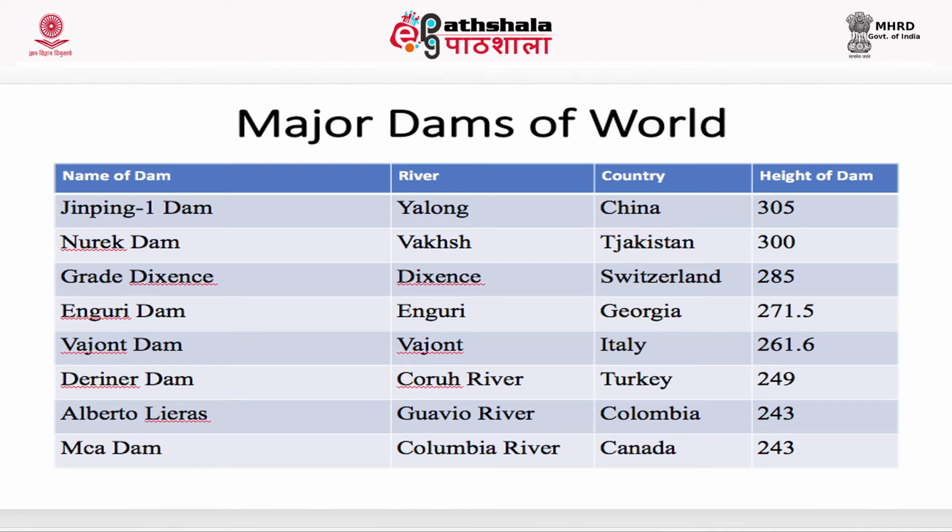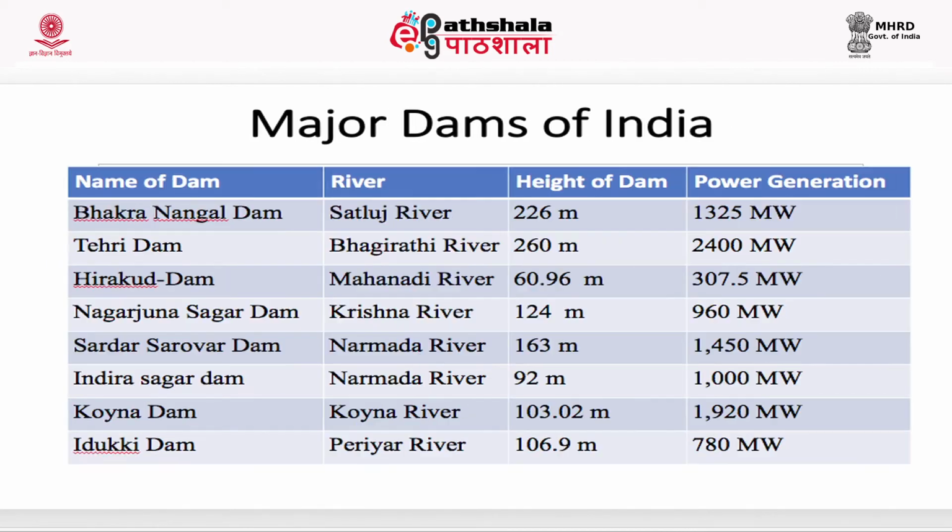Of these, Jinping 1 Dam is the highest in the world, having a height of 305 meters. It is in China on the Yalong river. Major dams of India are Bhakra Nangal Dam, Tehri Dam, Hirakud Dam, Nagarjuna Sagar Dam, Sardar Sarovar Dam, Indira Sagar Dam, etc.